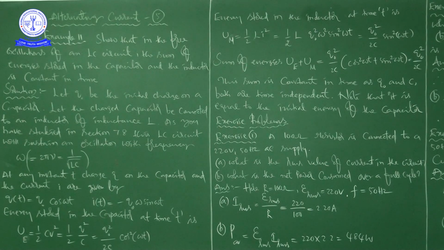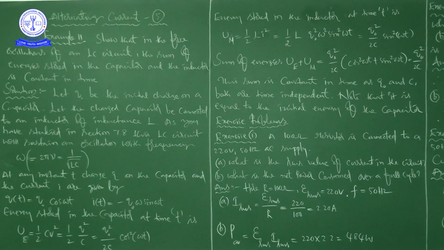Next, exercise 2. Here he is asking what is the RMS voltage of an AC supply whose peak value is 300 volts, which is the given value. By using the formula epsilon RMS is equal to 0.707 epsilon naught, we got the value as 212.1 volt.